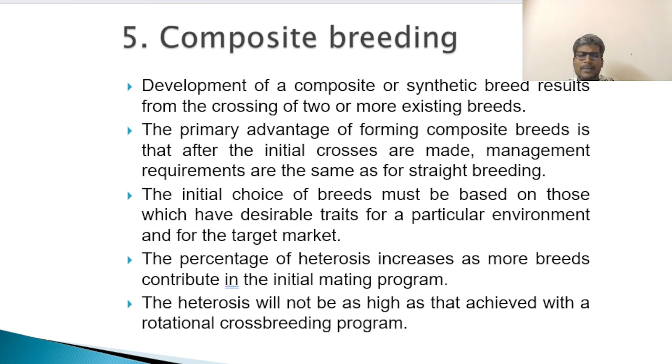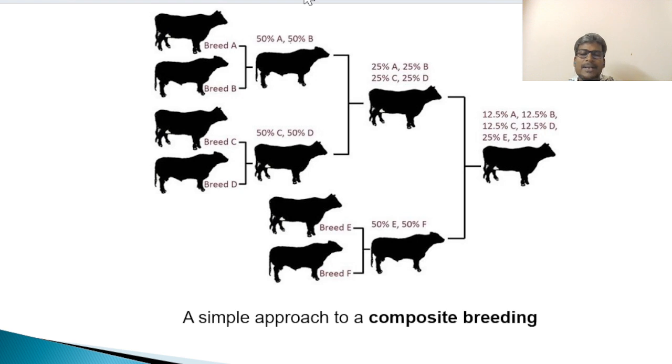Similar to sequential breeding, even this composite breeding is almost the same, but the thing is we will use different breeds. Instead of 2 breeds, we use more than 5 or 6 breeds. You can see in the picture A, B, result F1 generation. Likewise C, D, this combination results in F1 generation. So this F1 generation of 2 different progeny crossed, we get again F2 generation.